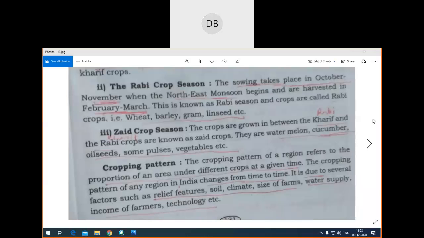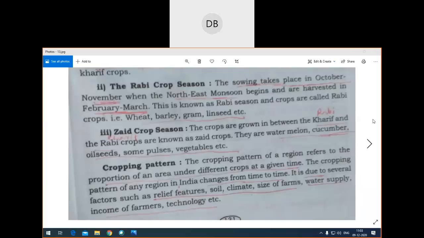We may grow rice there within half an acre. Then in another region, we can grow barley or ragi, something else like that. So cropping pattern means what? Proportion of area under different crops in a particular season or in a given time. That is called cropping pattern.